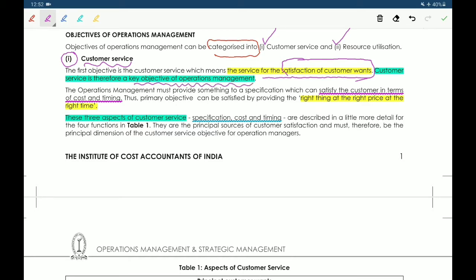To satisfy the customer in terms of cost and timing. That means satisfy the customer by providing the right thing at the right price at the right time. So these are the three aspects of customer service: specification, cost and timing.